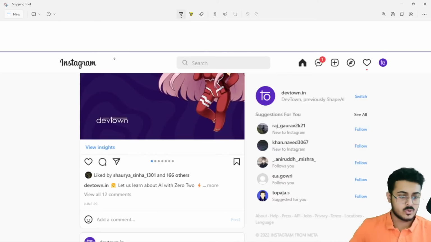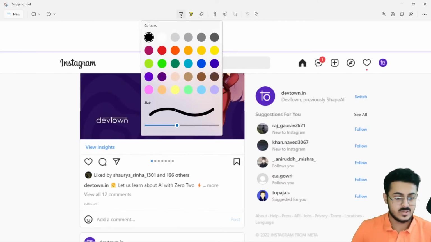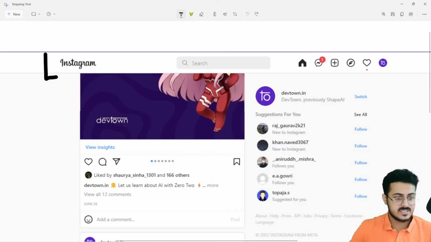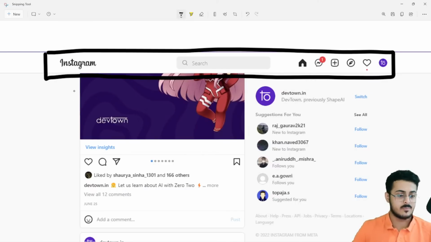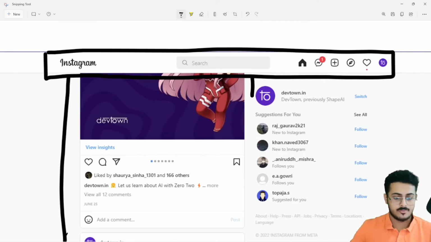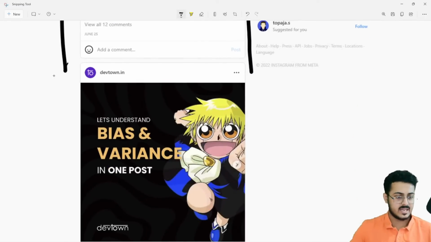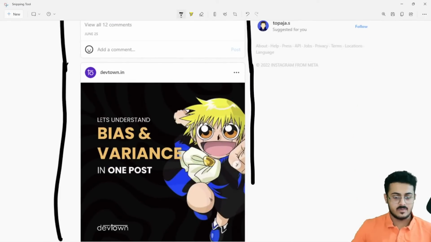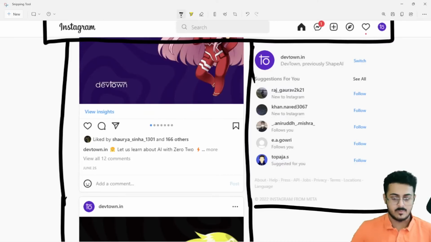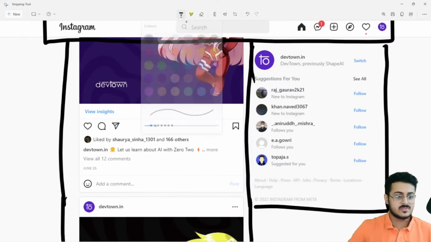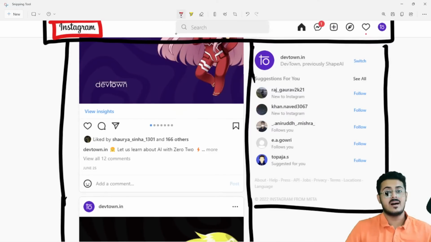So each portion of the website is its very own component. For example, this entire nav bar is its very own component. This entire block of the page would be its very own component. This entire thing will be its very own component where the posts live. Inside of that as well, we will be having different components. For example, this will be one of the components, that is the logo.